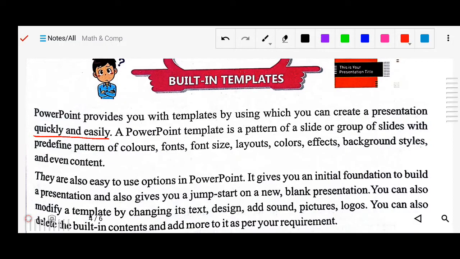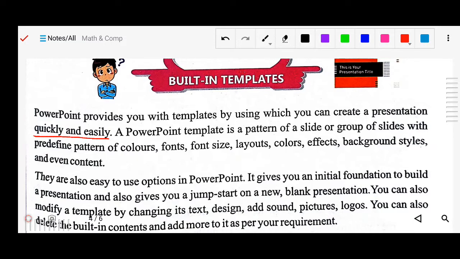They are also easy-to-use options in PowerPoint. It gives you an initial foundation to build a presentation and also gives you a jump start on a new blank presentation.